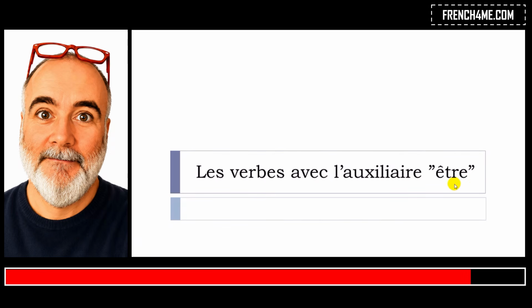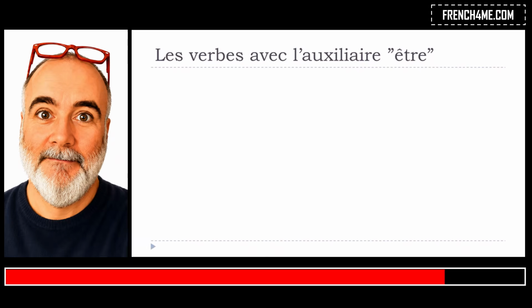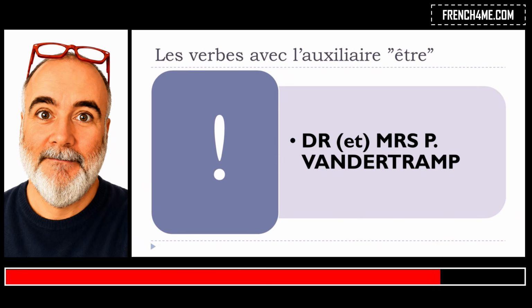Okay, and well, I've been doing some videos regarding this topic, but then I thought that maybe it might be useful to see, because there are many different techniques to remember the list of verbs that will require this être verb. And here is one of them. It's called Dr. A and Mrs. P. Van der Tramp. Okay, so it's a technique that apparently is used in English-speaking countries. We'll see that it can be quite useful. I'm not really sure if it's working for everyone, but still, it's one technique.